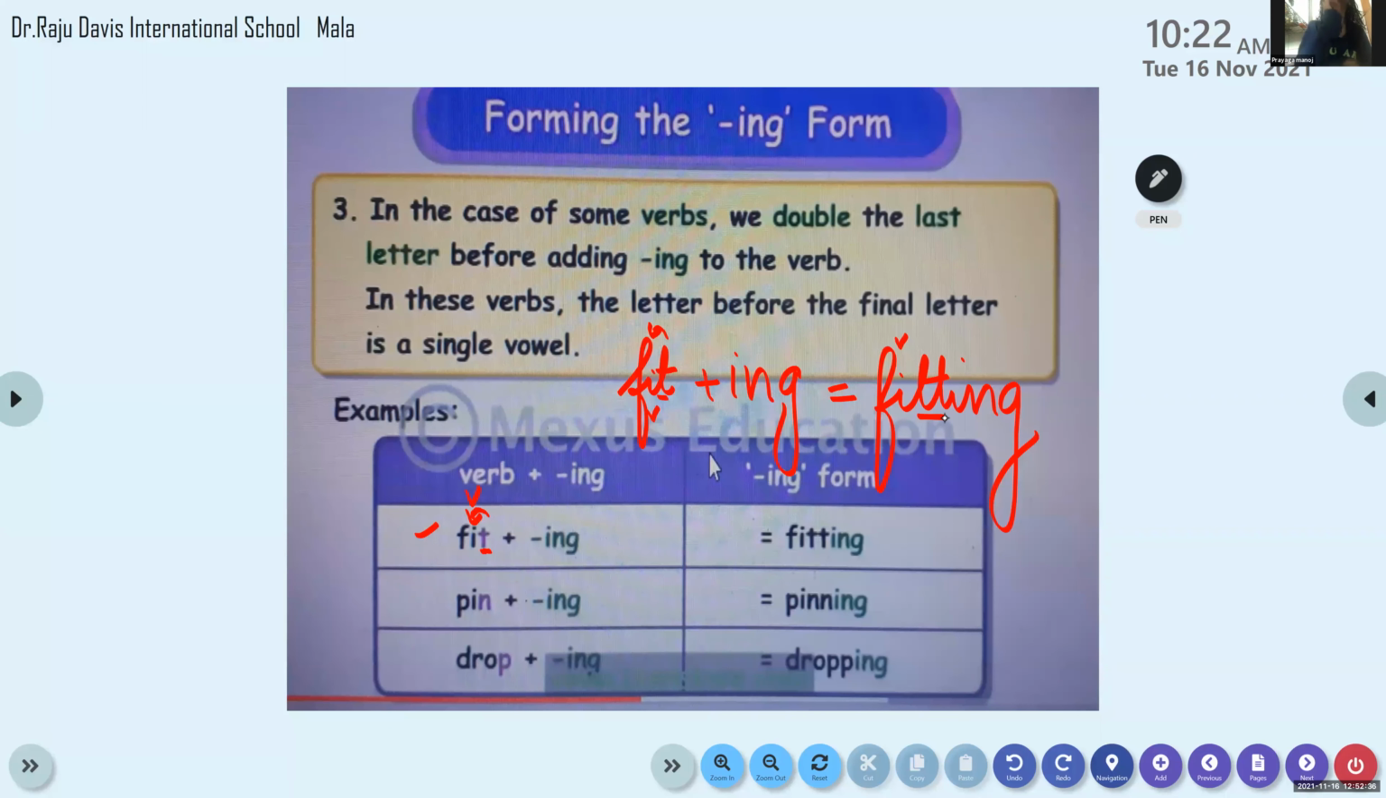Yes, write it. Unless you write, you will not learn, my dear. These are spellings. Okay, finished. All can finish. Okay.